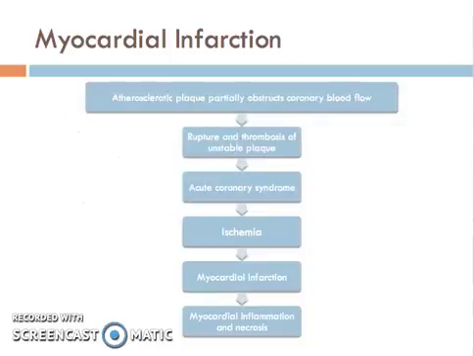The pathophysiology of myocardial infarction starts when the atherosclerotic plaque partially obstructs the coronary blood flow. Then there will be rupture and thrombosis of unstable plaques. There will be acute coronary syndrome that will lead to ischemia that results in myocardial infarction, and there will be inflammation and necrosis of the myocardium.